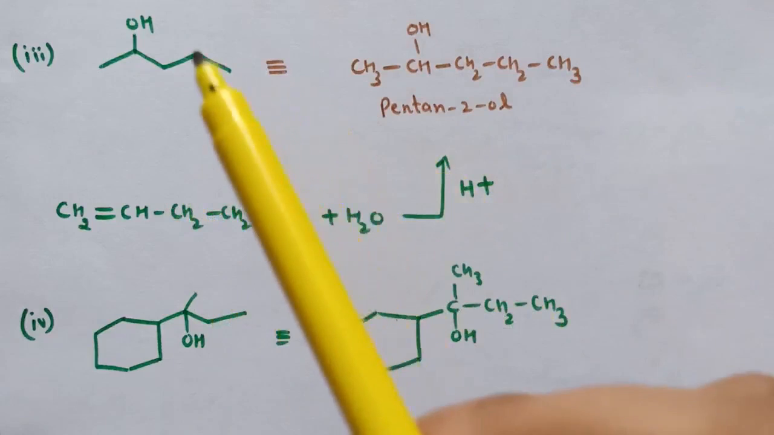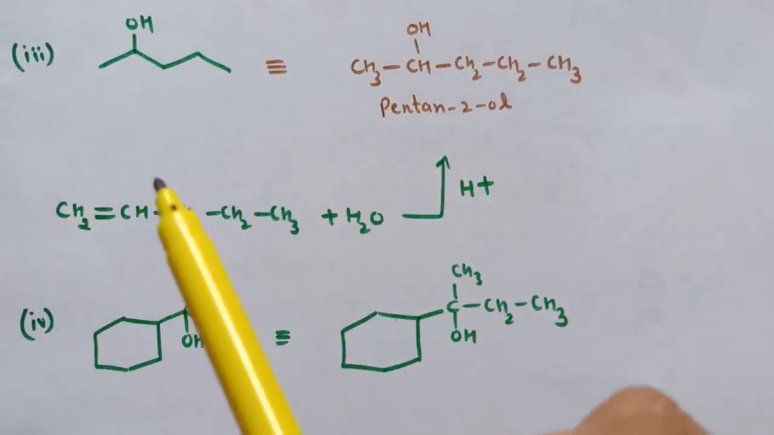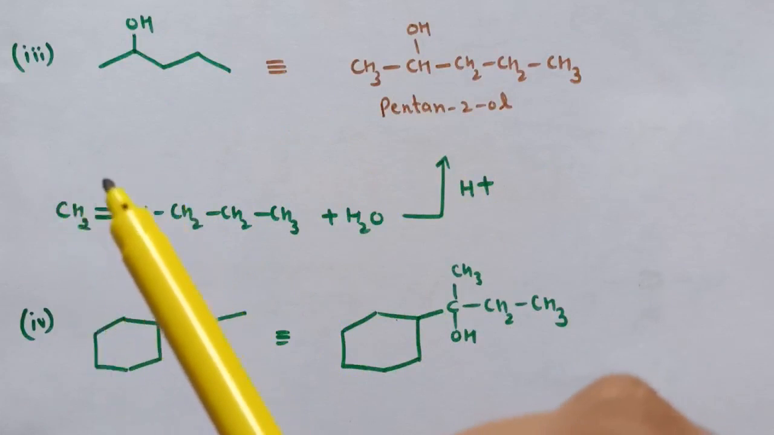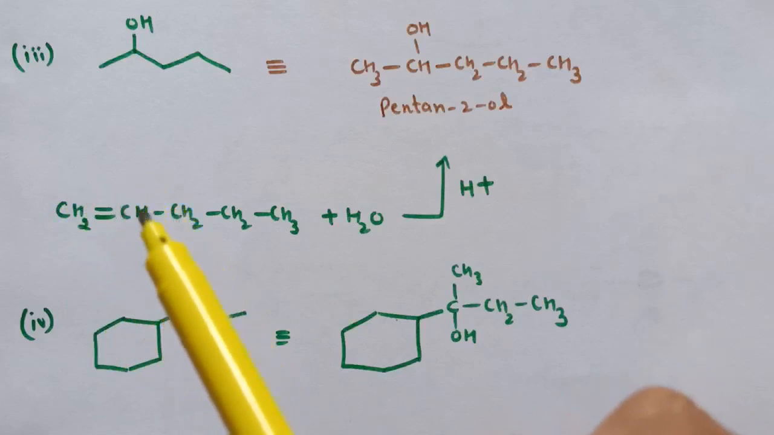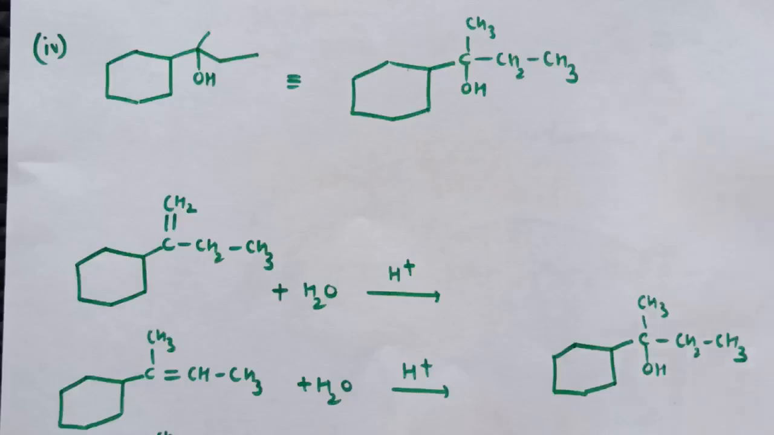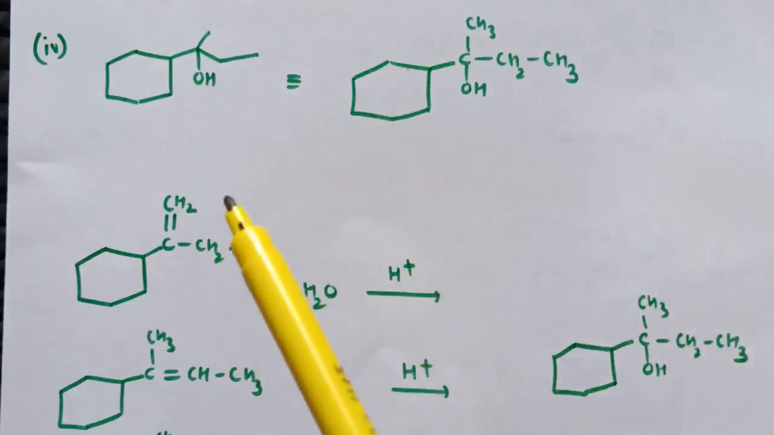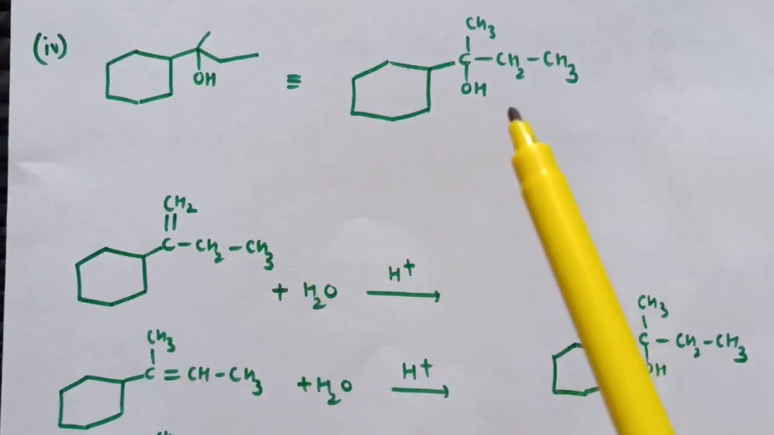Similarly, this alcohol can be prepared from this alkene. Water will add across this double bond, hydrogen will add here, and the OH hydroxyl group will add here, H positive and OH negative. So we will get this alcohol, that is pentan-2-ol. Next, the fourth part is, by these two alkenes we will get these alcohols.